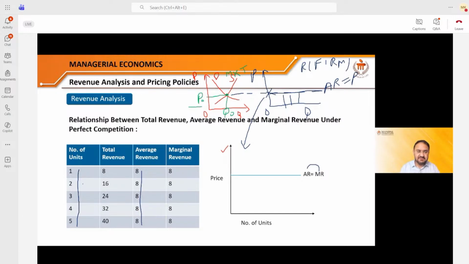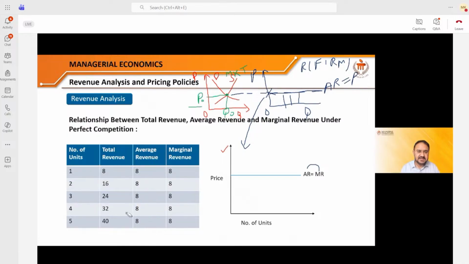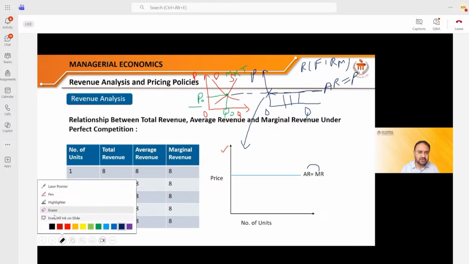Now, if I sell 1 unit, so 1 multiplied by 8, I will get 8. 2 multiplied by 8, I will get 16. Likewise, 3 multiplied by 8, I'll get 24. 4 multiplied by 8, I'll get 32. So this is nothing but the total revenue you observed here. This is how you received the total revenue.